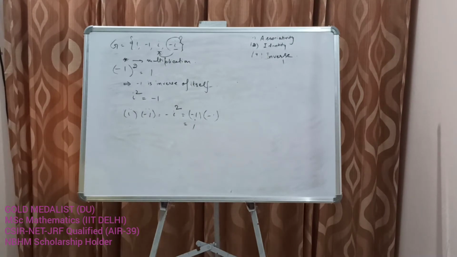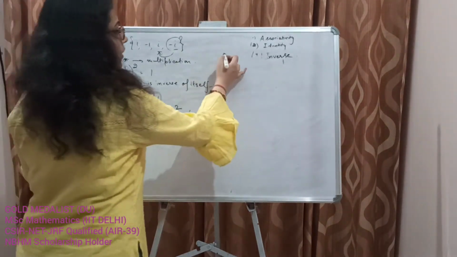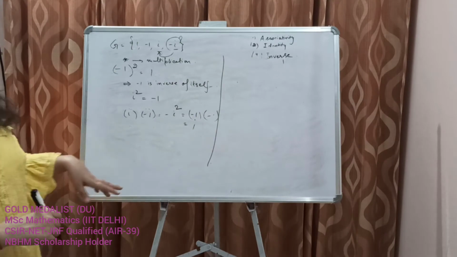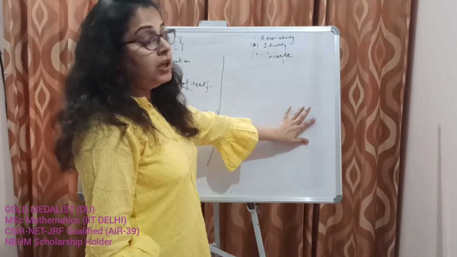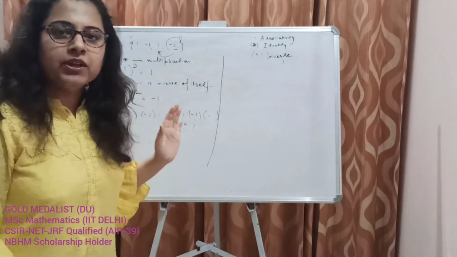Let's take an example of the set of irrational numbers. Is it a group? To disprove a group, violating any one of these 3 axioms is more than sufficient.